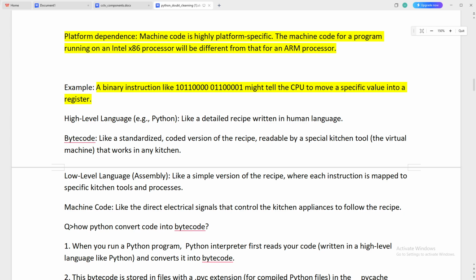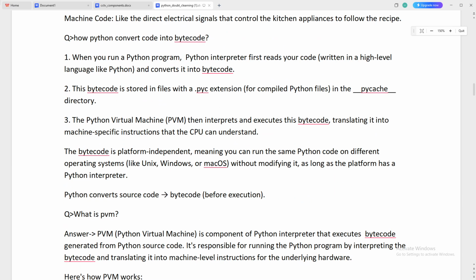For that you have to compile the code on them separately. Binary instructions look like 1011, as I explained earlier.